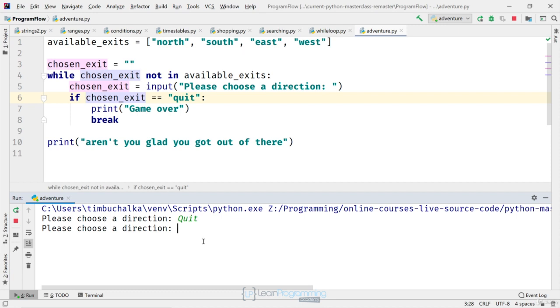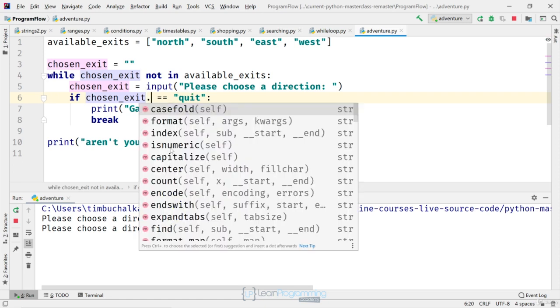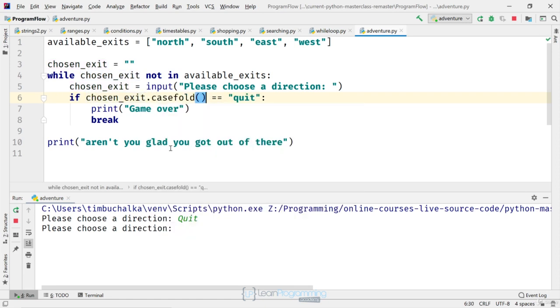To fix the problem, we can convert chosen_exit to lowercase before performing the comparison. So what I can do is come over here and put a dot after the chosen_exit name on line 6. Dot casefold with the left and right parentheses. And now when I run the program again,